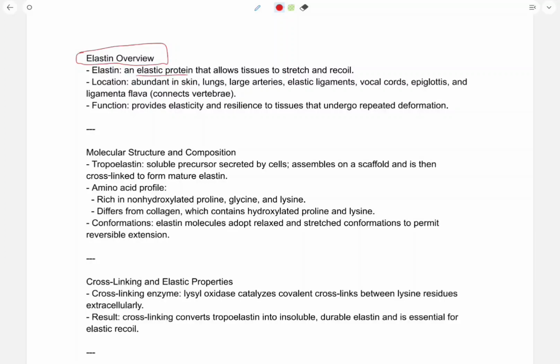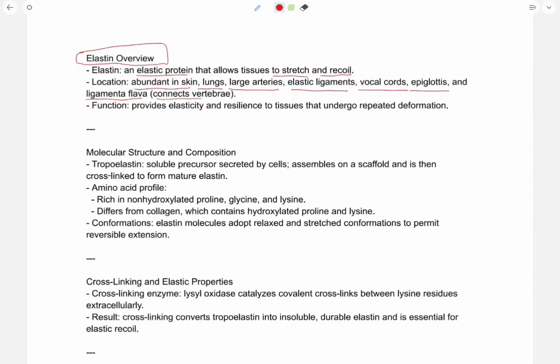Elastin is an elastic protein that allows tissues to stretch and recoil. So basically, elastin is a protein that allows tissues to stretch and recoil in the body. Location: where is elastin located? It is abundant in the skin, lungs, large arteries, elastic ligaments, vocal cords, epiglottis, and ligamenta flava.